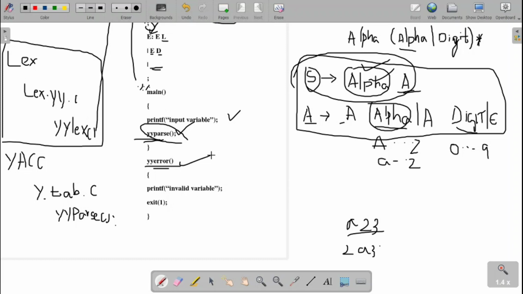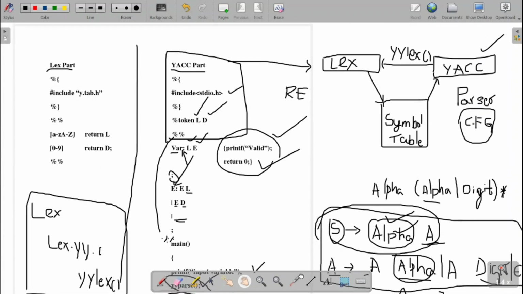So when will yyerror be executed? Whenever there is any error in the parsing. When we go for parsing and there is any error, in those cases we will go to the yyerror routine. So yyerror will be executed whenever there is any error in the parsing.